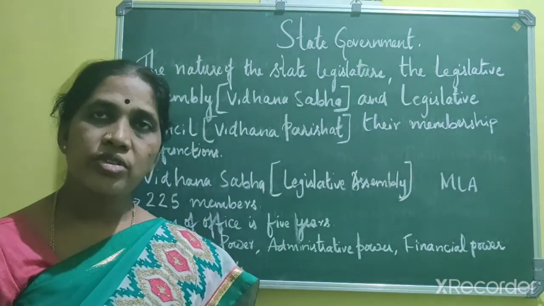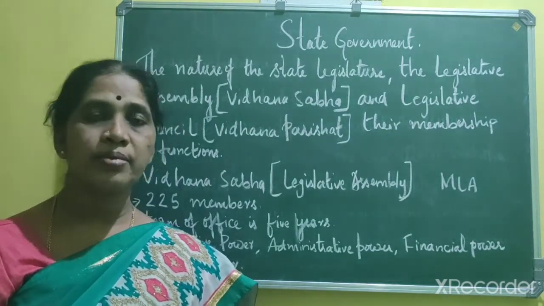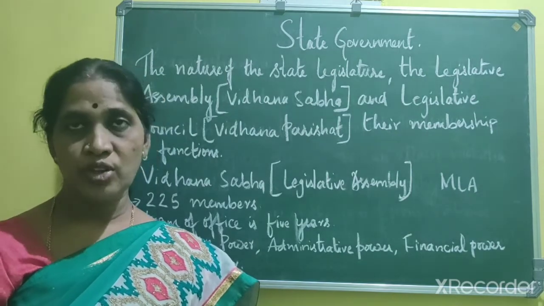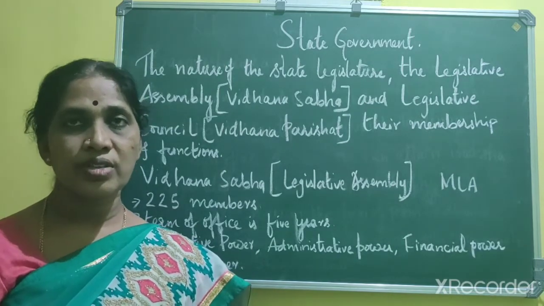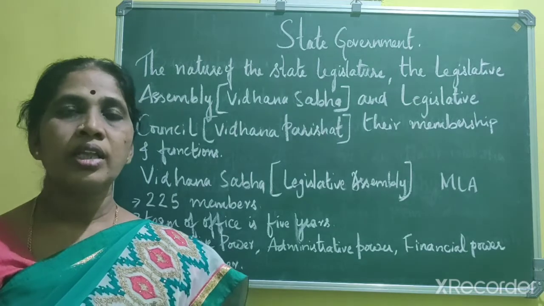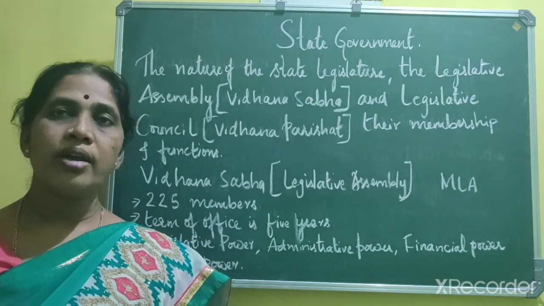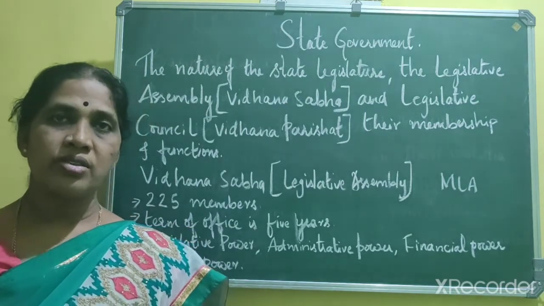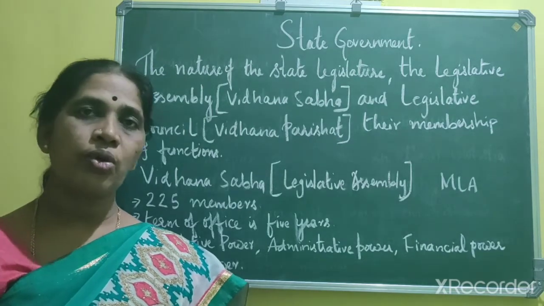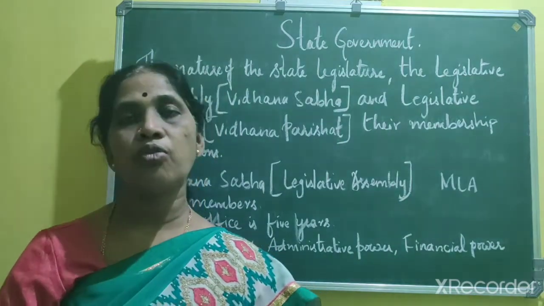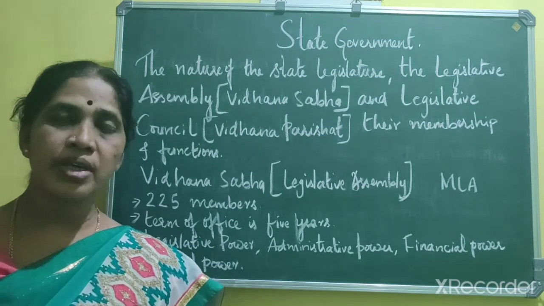Okay, and the members of the legislative assembly elect one among themselves as a speaker and a deputy speaker. The speaker and the deputy speaker conduct the proceedings of the house. The other powers of the speaker and deputy speaker are that they have to maintain the peace and dignity of the house, summon and postpone the meetings, safeguard the rights of the members, and also cast their vote whenever they receive an equal number of votes supporting or opposing them. Okay, this is the function of the speaker and the deputy speaker.